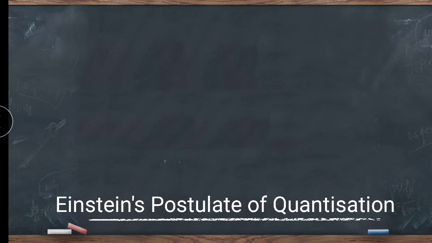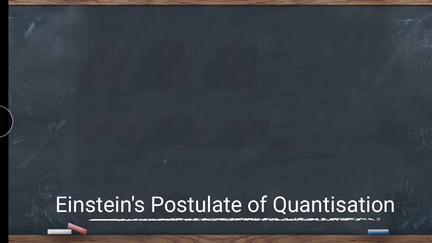So Einstein's postulate of quantization. What is the Einstein postulate? That light travels in the form of quanta, right? Now what is this quanta? As we know, light has photons and these photons travel in the form of quanta. This quanta is nothing but a bunch of photons. That means in simple words we can say that light travels in bunches of photons. This is nothing but the Einstein postulate.